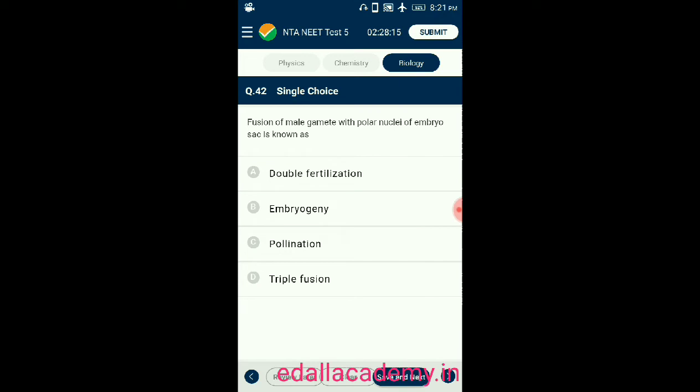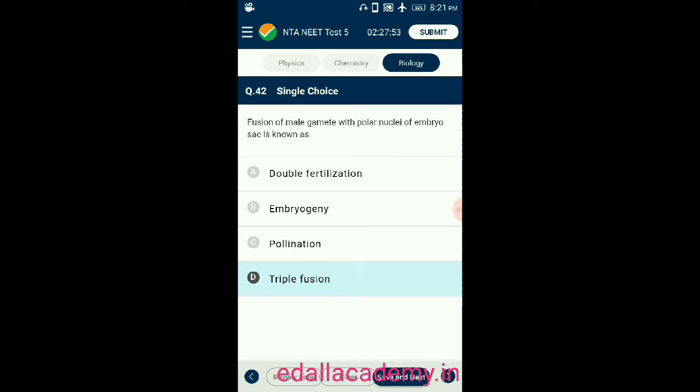Question number 42. Fusion of male gamete with polar nuclei of embryo sac is known as. Option A, double fertilization. B, embryogeny. C, pollination. D, triple fusion. The fusion of male gamete with polar nuclei of embryo sac is known as triple fusion. So the correct option is D.